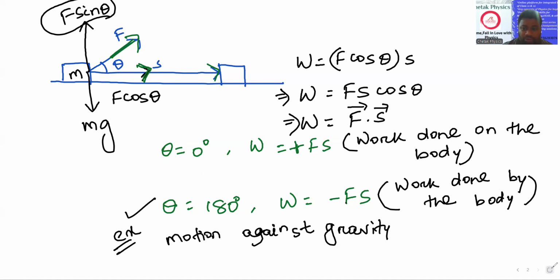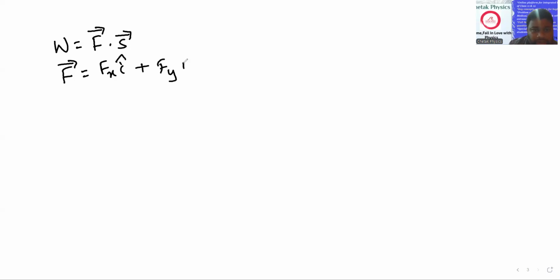If we go for vector form, obviously work is a scalar quantity because we are showing work as a dot product of force and displacement. But considering the vector form, F will be Fx i cap plus Fy j cap plus Fz k cap.